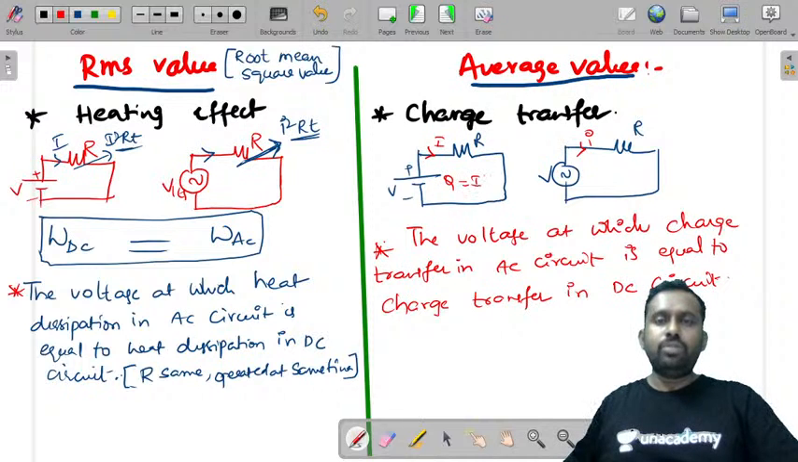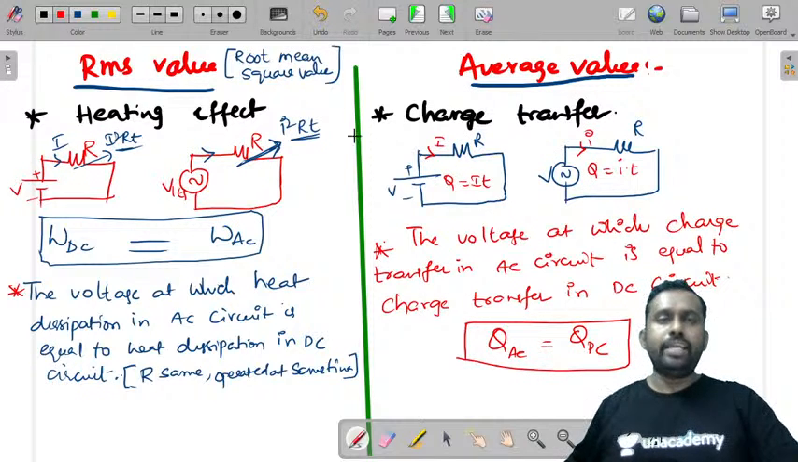This is Q is equal to I into T. That is, Q AC is equal to Q DC at a particular voltage. That voltage value that you get is called as the average value.